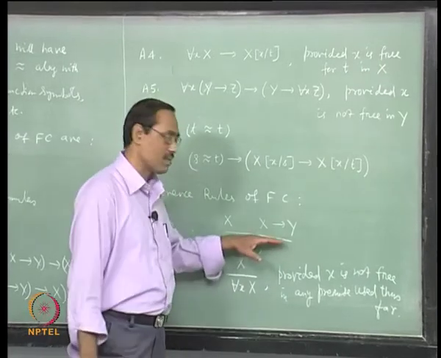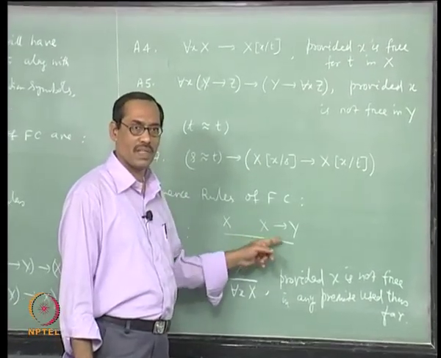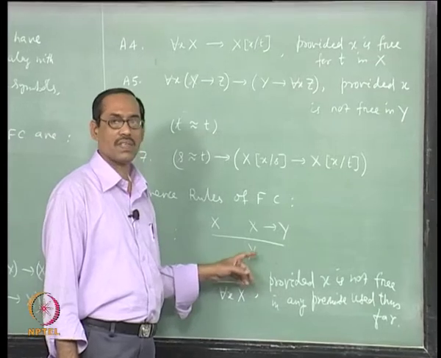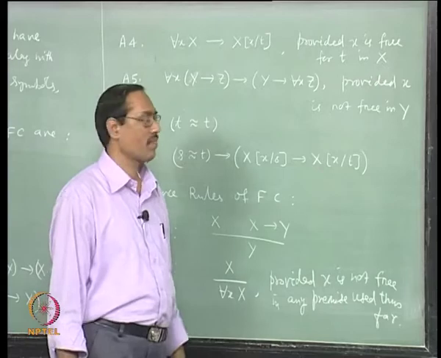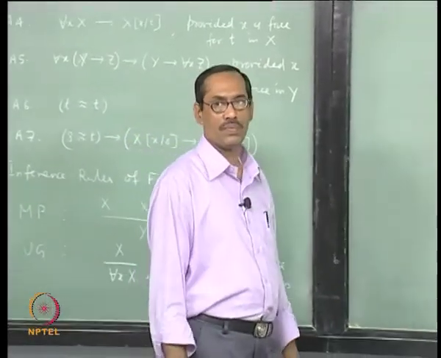Follow from means whatever is in the numerator must be there in the proof already, and for the denominator, we will say that it is derived from that or it follows from that. That is what a proof is.